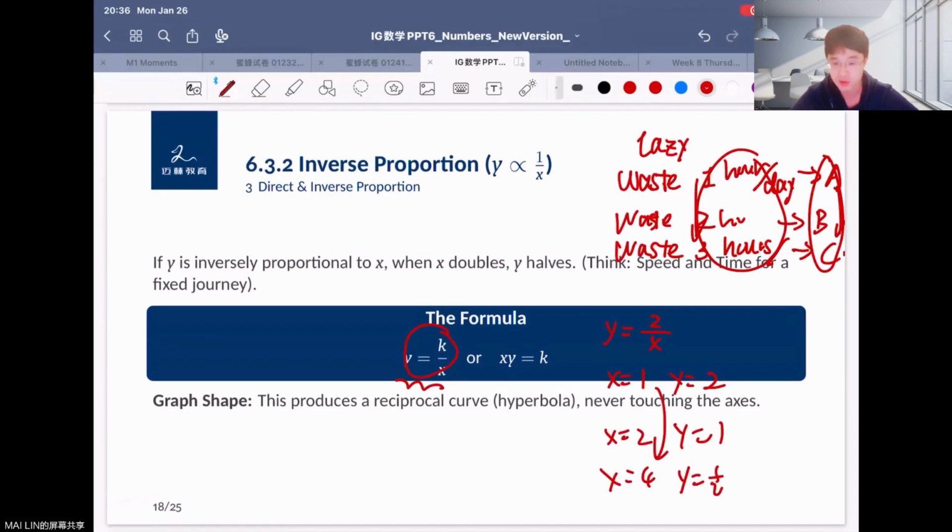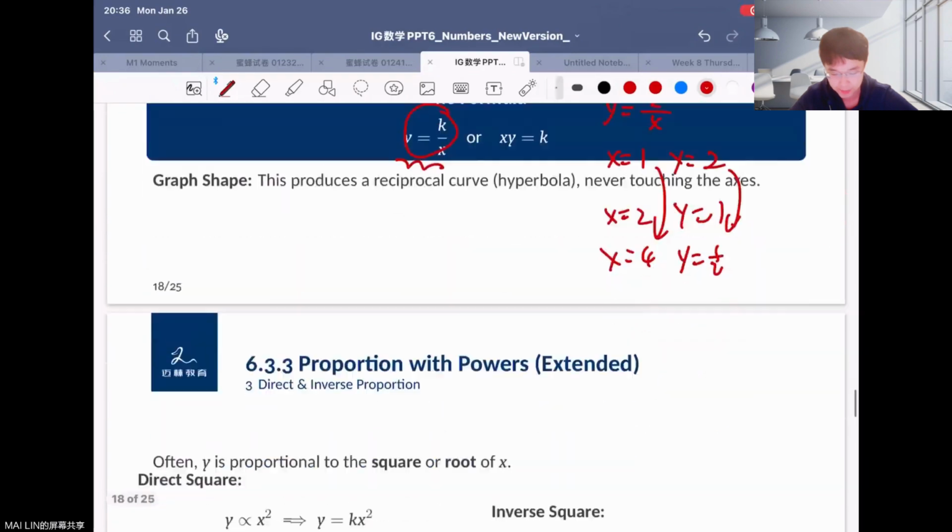And you can find when x increases, y decreases, right? So we can say that this means x increases, y decreases, or x decreases, y increases, okay? They have a very opposite relationship, okay? When one part increases, the other part must decrease, okay?